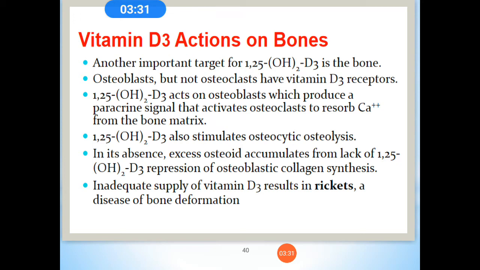It also stimulates osteocytic osteolysis. In its absence, excess osteoid accumulates from the lack of 1,25 dihydroxy D3 repression of osteoblastic collagen synthesis. So an inadequate supply of vitamin D3 results in rickets, the disease of bone deformation.